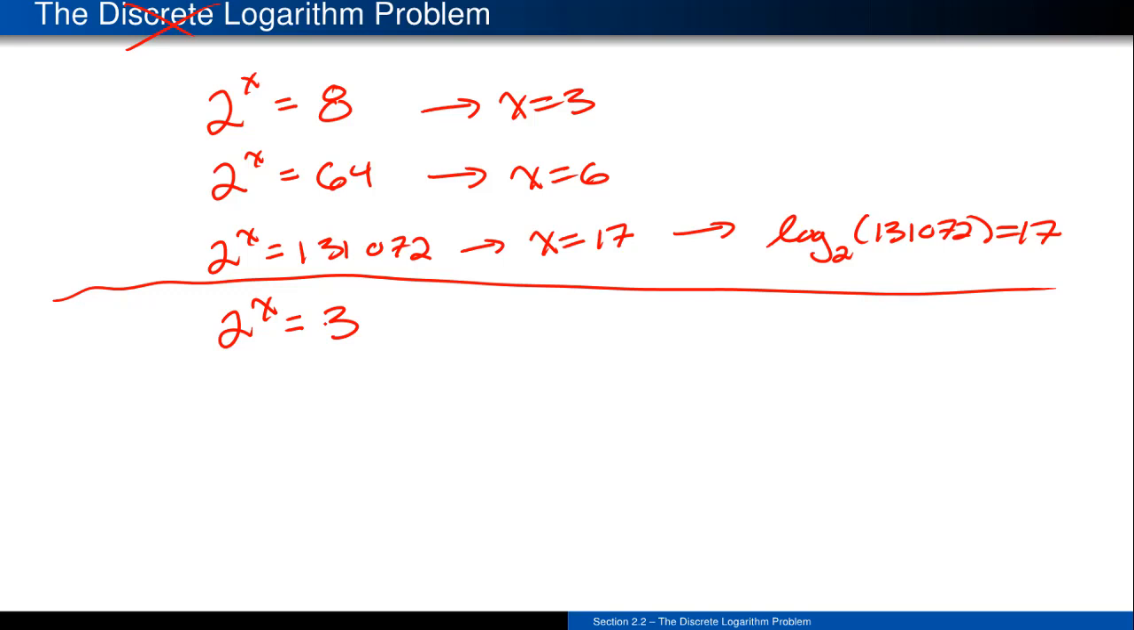You can think, well, 2 to the 1 is a 2, and a 2 squared is 4, so that value of x should be somewhere between those two values. And you can actually see that visually. If you were to draw the curve y equals 2 to the x, this is your classic exponential growth.